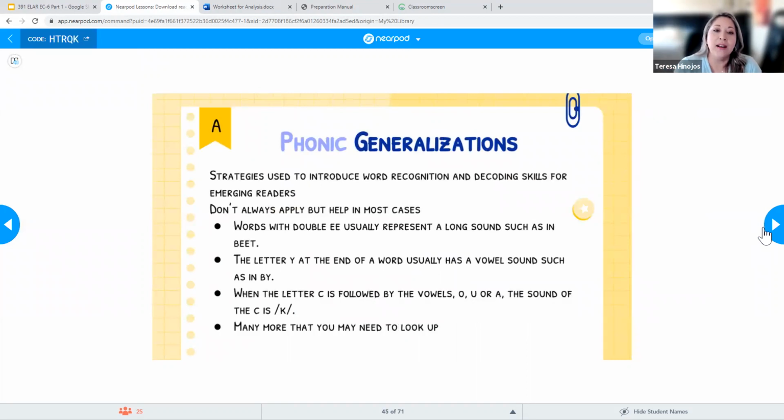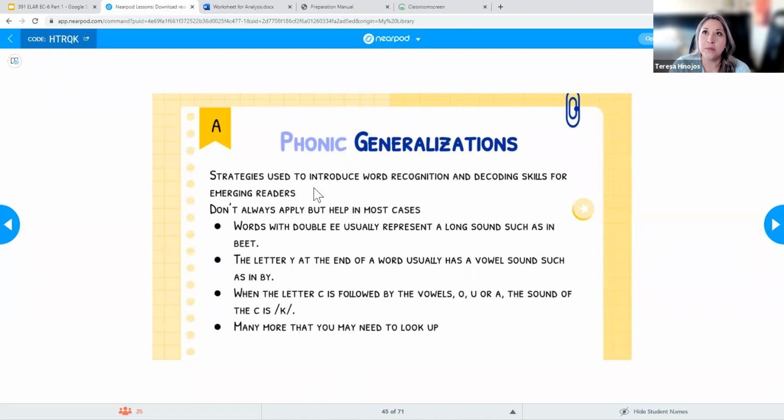When it comes to phonics, there are some rules that we can teach our kids so that they can better decode words as they get to reading more and more things. Phonic generalizations are some of those. These are basically strategies that students are introduced to help them with word recognition and decoding skills.